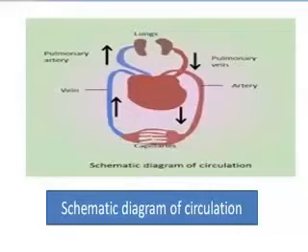And what are veins? Veins are the vessels which carry carbon dioxide rich blood from all parts of the body back to the heart. The veins have thin walls. There are valves present in veins which allow blood to flow only in the upward direction towards the heart. Do you get this point? The veins are thin walled because they are carrying the blood upward and they have valves, while arteries are thick walled and they are carrying the oxygen rich blood.